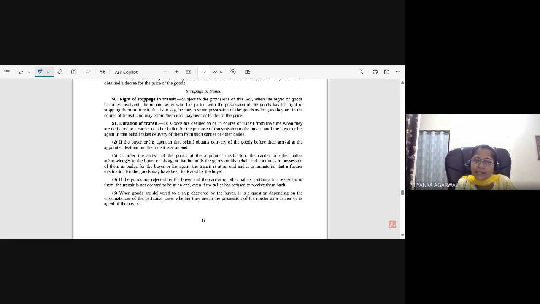If the goods are rejected by the buyer and the courier or other bailee continue in possession of them, the transit is not deemed to be at an end, even if the seller has refused to receive them back. Is it clear?